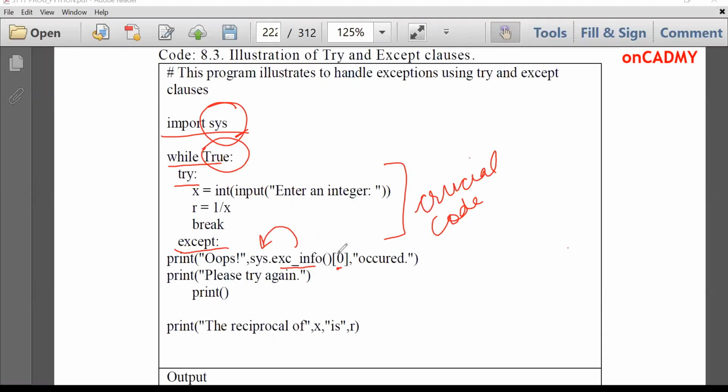The message is in the first index of this function, so we will write 0 over here in the subscript. And then we'll again print a message, print try again. And the loop will go up and will ask for an integer again. And at the end, if this break statement executes, then the reciprocal of x is r will be displayed. So let's see the output, how it works.